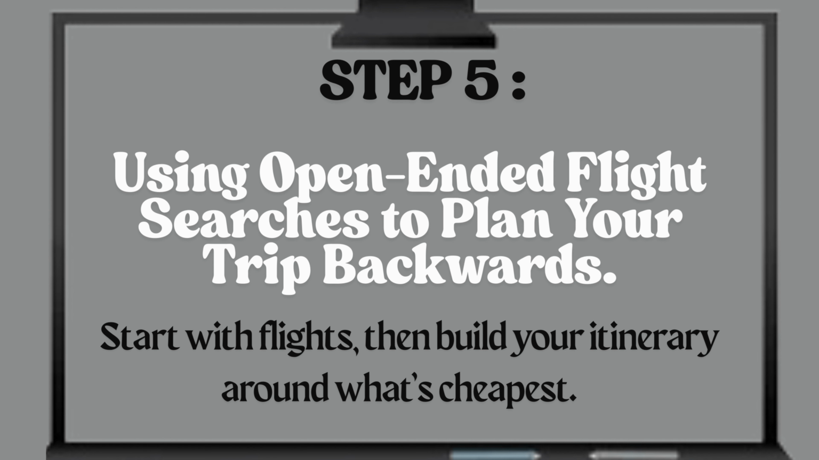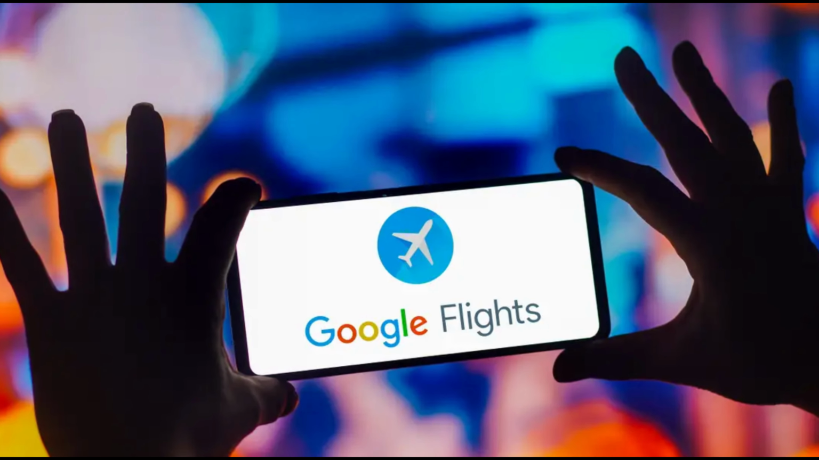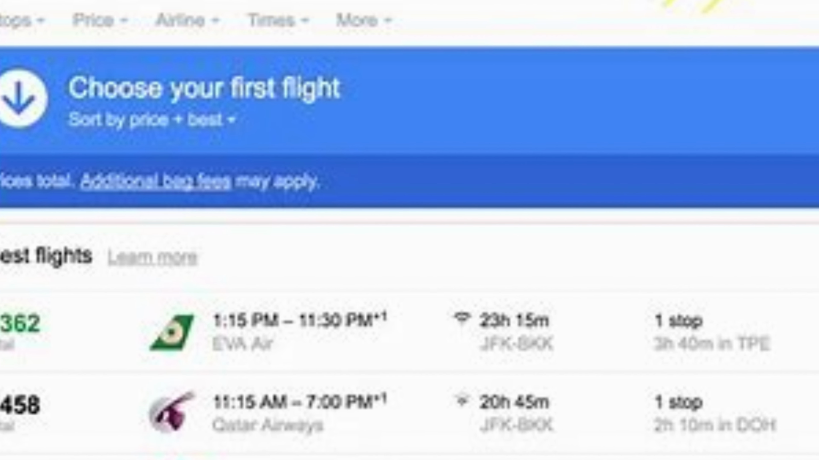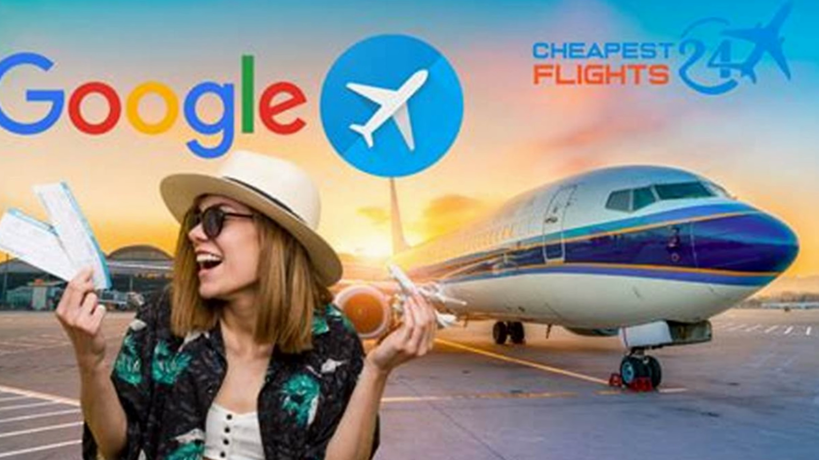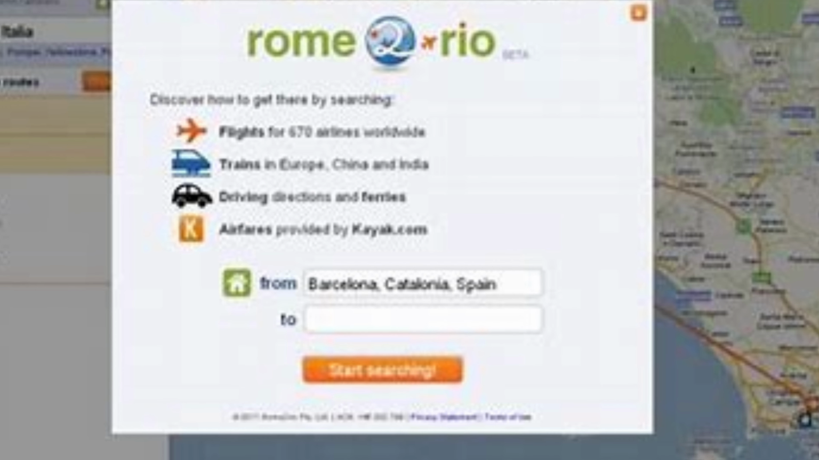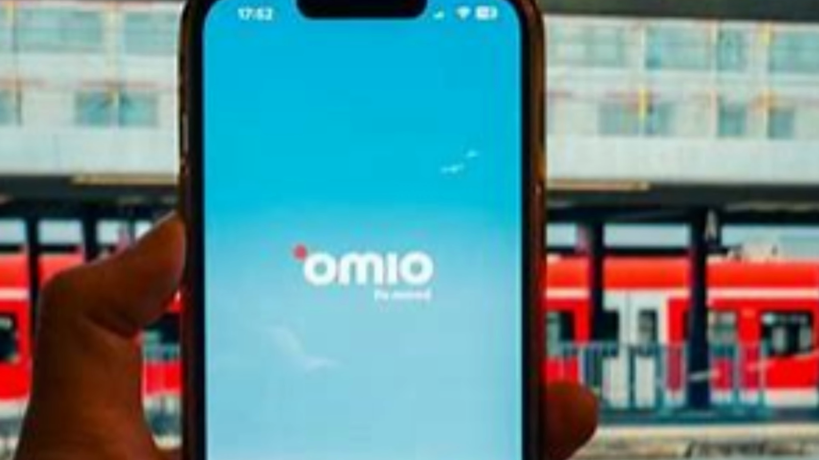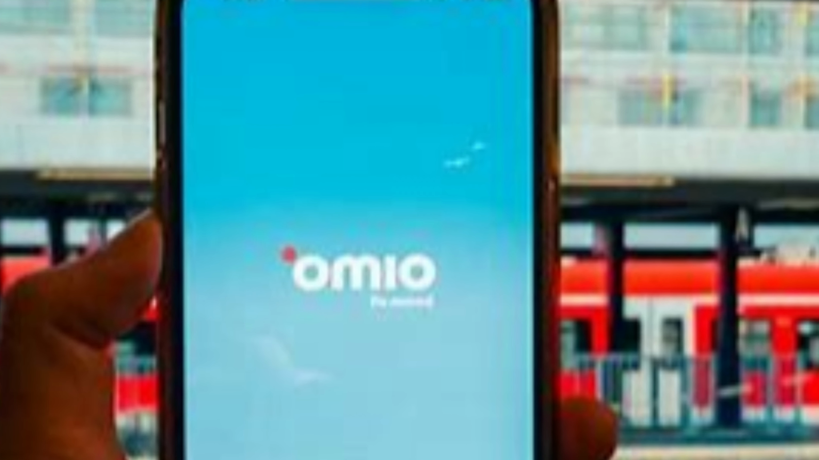Step 5. Using open-ended flight searches to plan your trip backwards. Start with flights, then build your itinerary around what's cheapest. Explicit steps to do. Go to Google Flights and search from your departure city to everywhere with flexible dates. Pick the cheapest international destination, then research nearby countries you can travel to by land. Use Rome2Rio or Omio to map affordable land connections. Why it works? Flying into cheaper airports, e.g., Kuala Lumpur versus Singapore, can save hundreds and open up new regions.